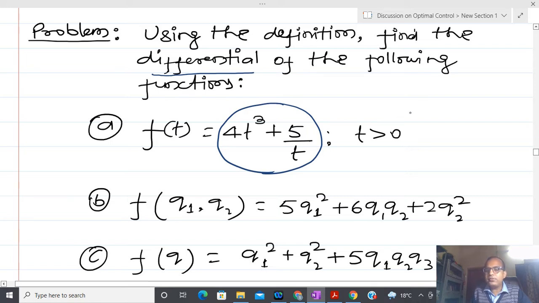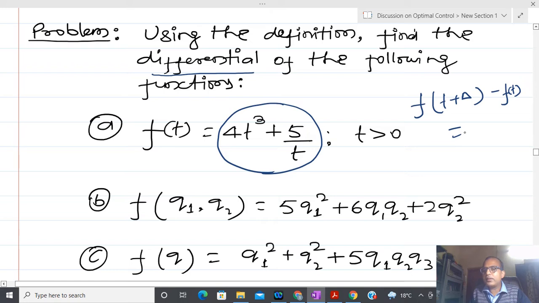If you see the definition, I have already talked about the definition of the differential. First I take the increment: we take f(t plus delta t) minus f(t). After taking this, I have two terms.